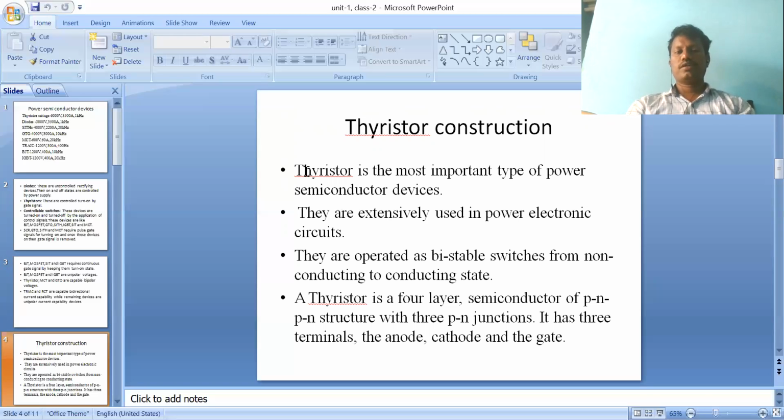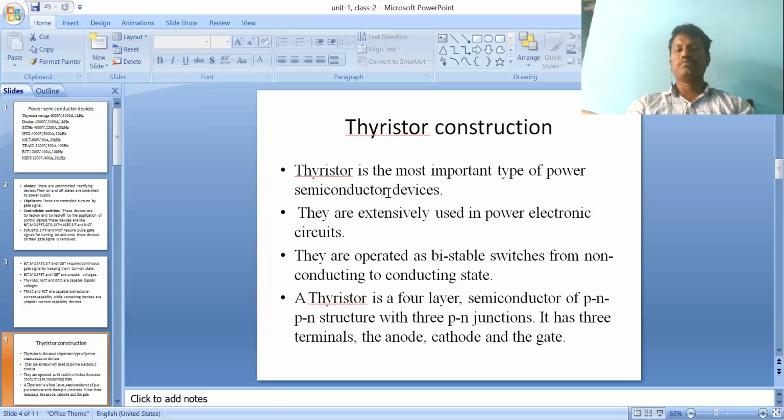In thyristor construction, the thyristor is the most important type of power semiconductor device. Semiconductor means it allows a partial amount of current. A conductor allows the full amount of current continuously. An insulator doesn't allow any amount of current through the device. A semiconductor allows a partial amount of current.